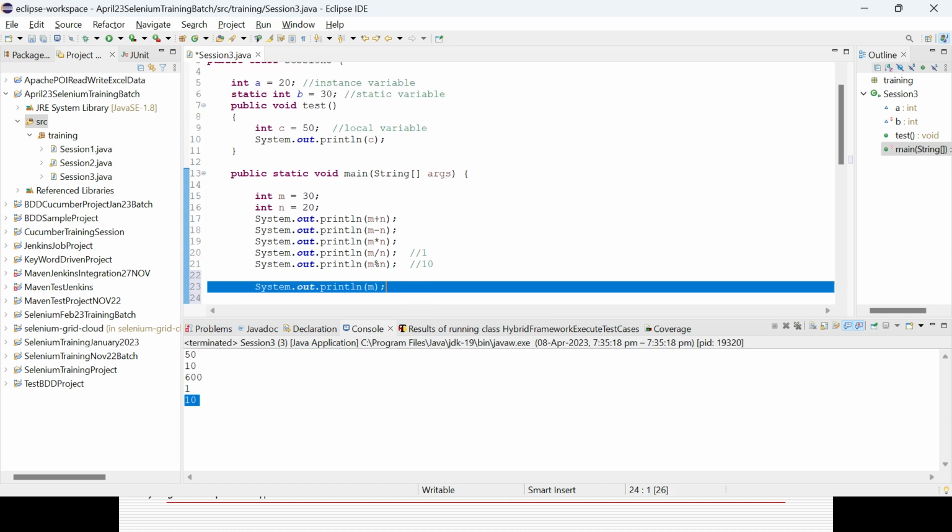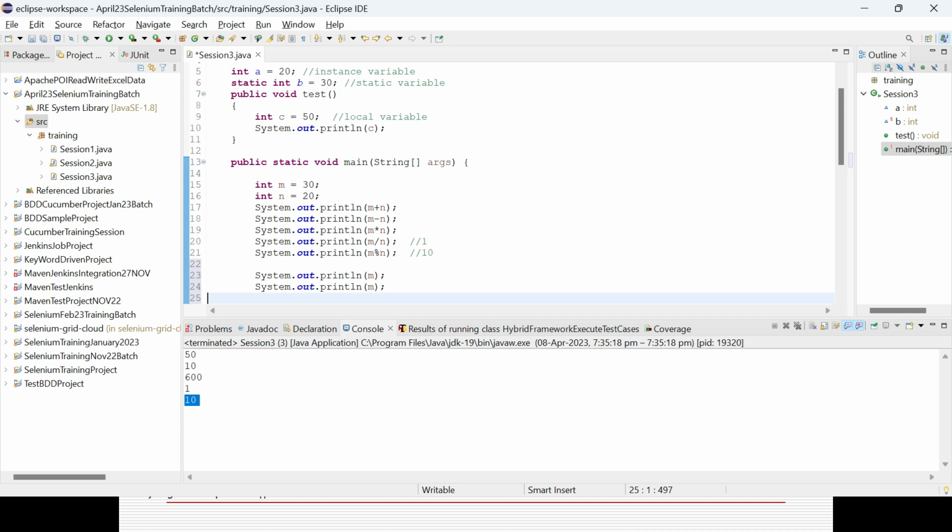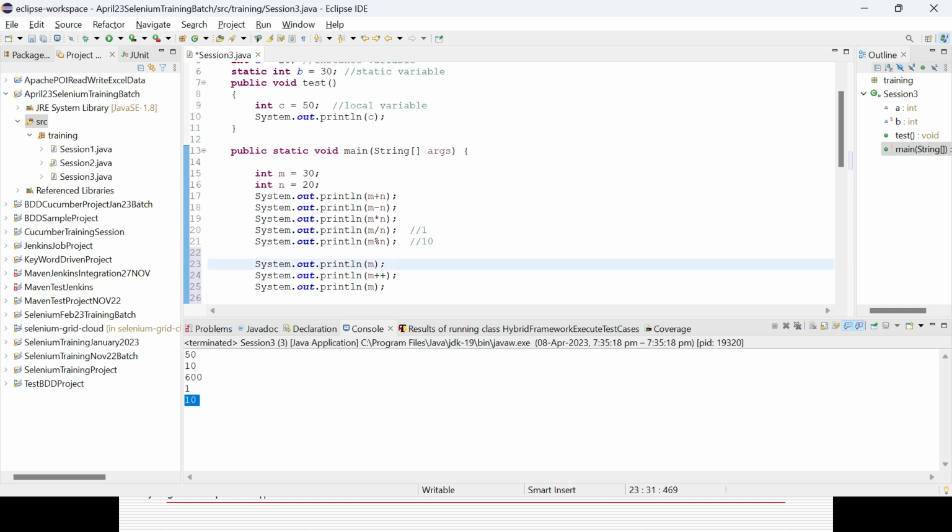Then I am trying to do an increment, and then again I want to print the value. So what will happen here? That will give me 30, and that will give me 31. So that is called post increment.